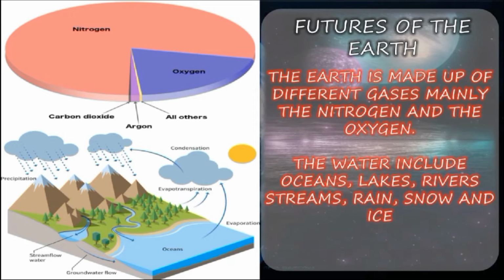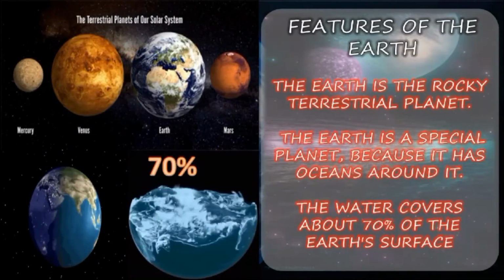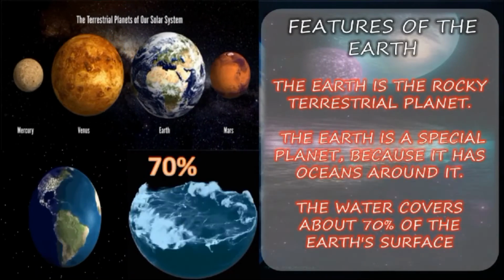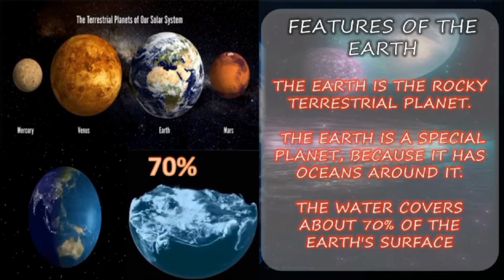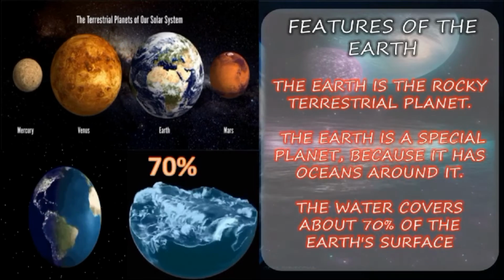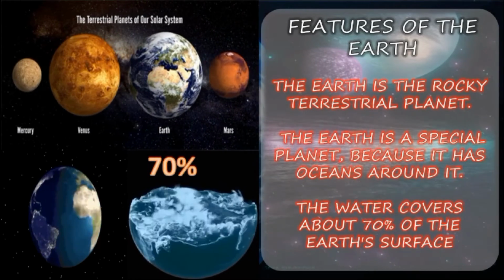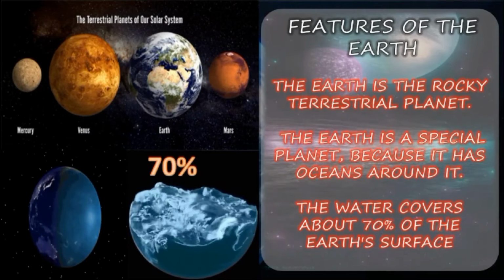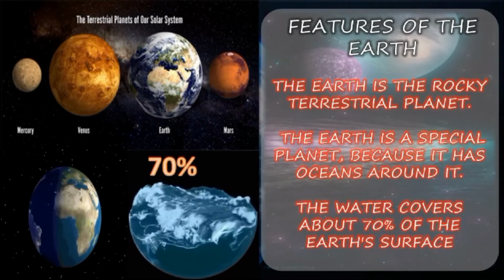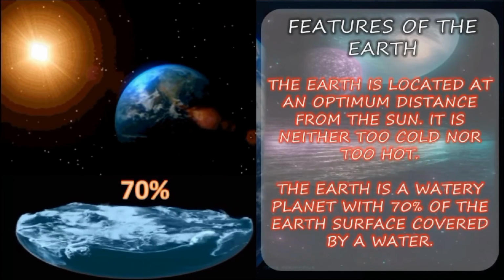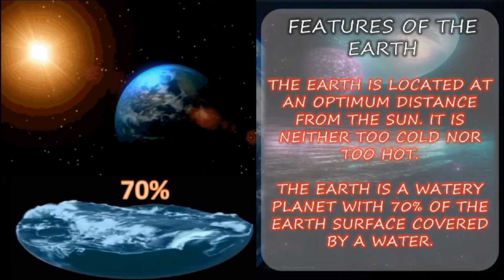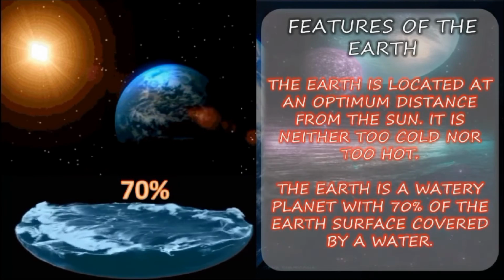I have explained this previously, about nitrogen and oxygen and their classification of argon, carbon dioxide, and others. The Earth is a rocky terrestrial planet. The Earth is a special planet because it has oceans around it. Water covers 70% of the Earth's surface, so we already know that. Yes, the Earth is located at the optimum distance from the sun.